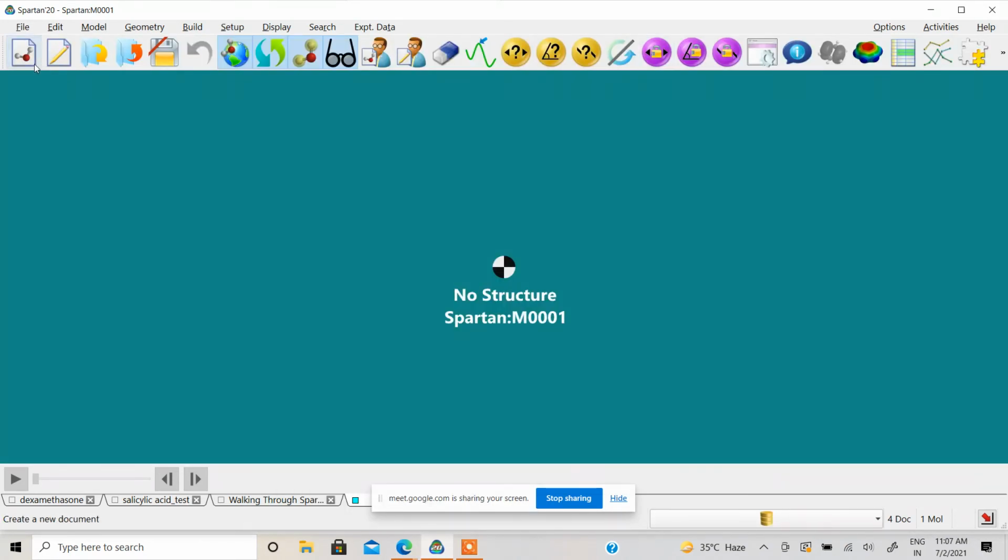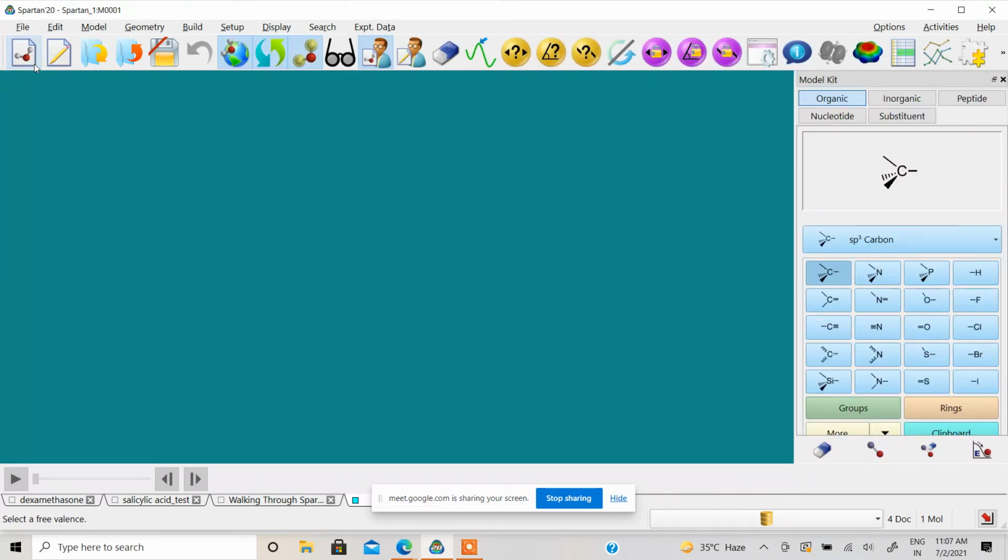Okay, let me show you something more. In the 3D interface, we have lots of flexible options for drawing the molecule. This is your model kit for drawing in the 3D interface. By default, organic is selected. I want to draw something like this. I have drawn one methane, then it becomes ethane, propane, then n-butane. If you want to put oxygen here, see, it is one butanol.